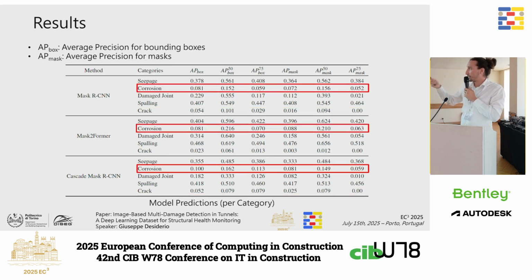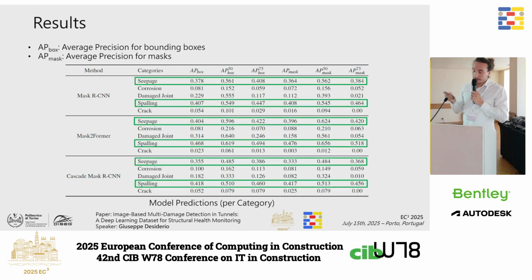Different reasoning is for corrosion. We will see later a visual example. This class is mistaken for seepage. The models in general perform modestly on seepage and spalling.